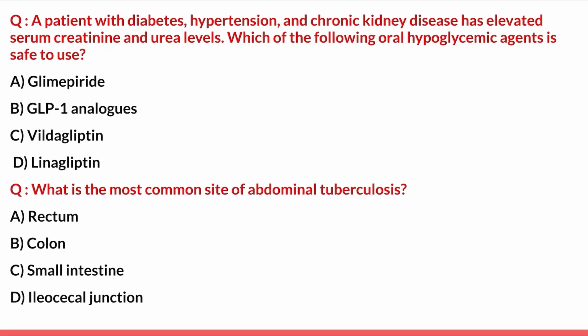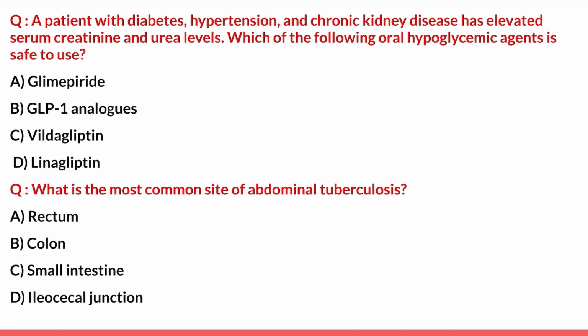Next question. A patient with diabetes, hypertension, CKD has elevated serum creatinine and urea levels. Which of the following oral hypoglycemic agents is safe to use? Glimepiride, GLP-1 analogs, vildagliptin and linagliptin. So they have given the options of the OHA, and they have asked which of the following is safe to use in a patient of CKD having increased serum creatinine and urea levels.